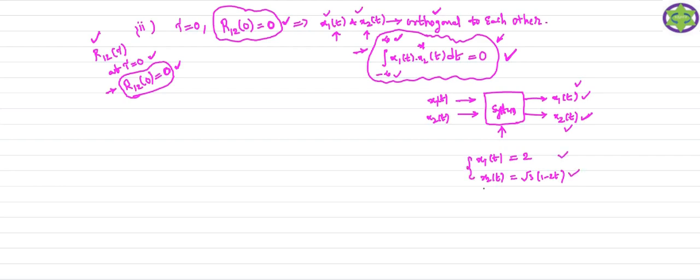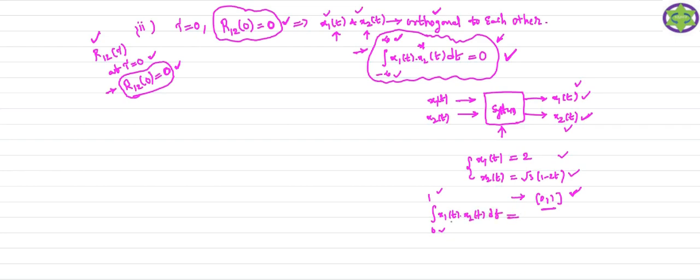Now they ask you to check whether the given signals are orthogonal signals or not over the range of the time period, which is given. During this range, you check whether these two signals are orthogonal to each other. For that, you take the integral product over the range of the time period, which is the given range, of x1 of t and x2 of t into dt.